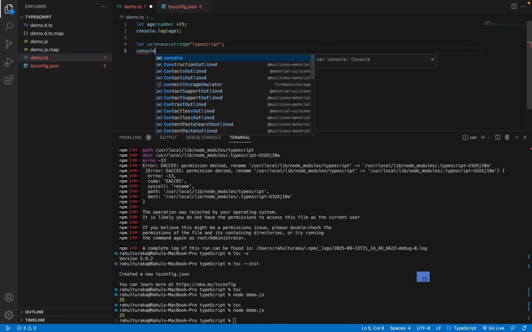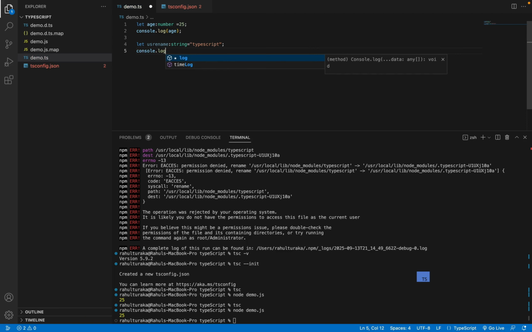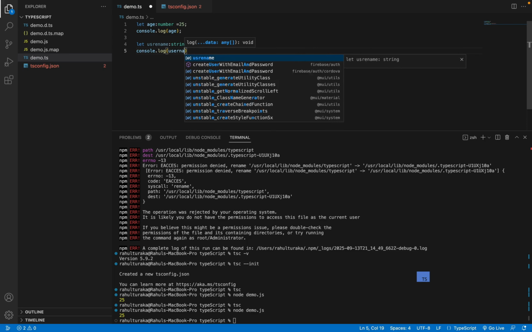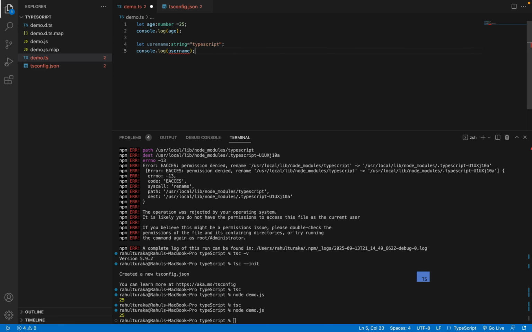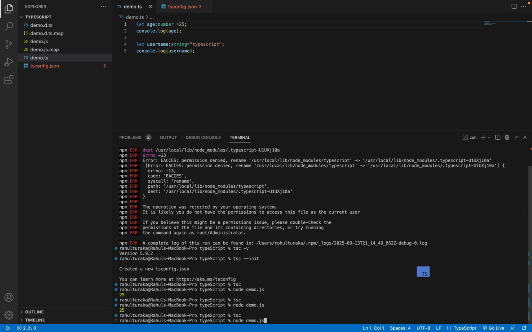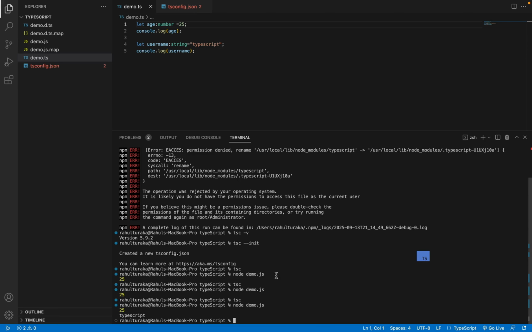Now if you console.log, I save it, I build it with tsc and run the file. So yeah, as you can see, we have printed this string.